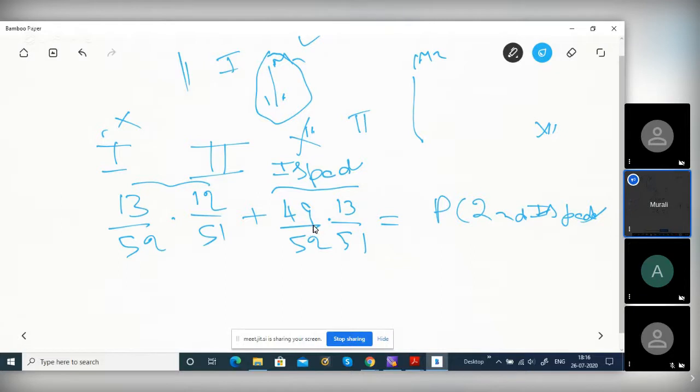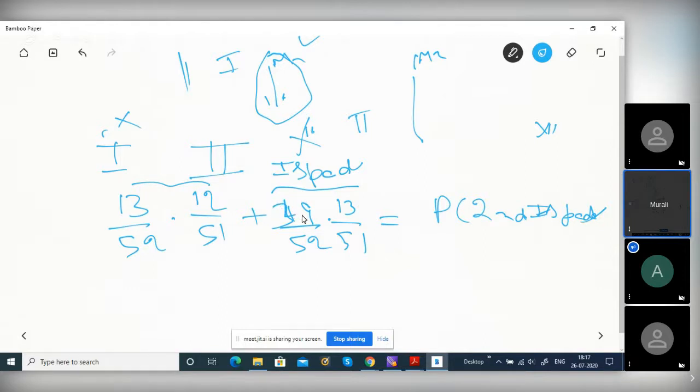39 because, see, you have taken the case of spread the first time. Not spread is 52 minus 13, which is 39. 39 by 52 into 13 by 51. So this is the second possibility. You sum both. That will give the probability of the second card being spread, right?